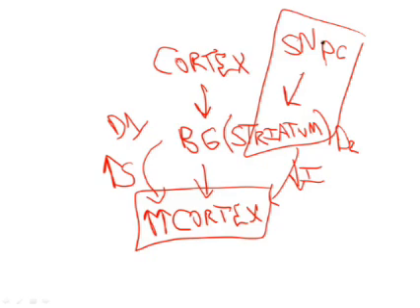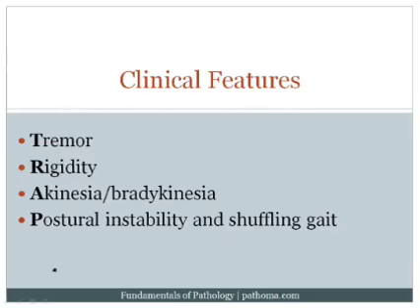Now imagine if you knock out the dopaminergic neurons of the substantia nigra pars compacta, which is what happens in Parkinson's disease, you're not going to get this increased stimulation to the cortex, and that's going to result in the movement disorders that are seen in Parkinson's disease. The clinical features of Parkinson's disease are all based on the fact that you've knocked out the dopaminergic input to the striatum, in particular the dopaminergic neurons of the substantia nigra. And of course, with that decreased input to the striatum, you're going to have decreased input to the cortex, and so you're not going to be able to generate movement as well.